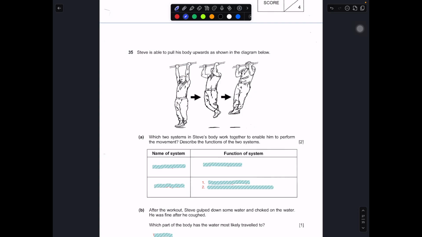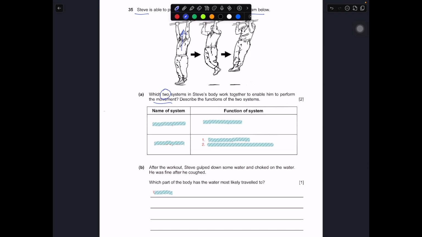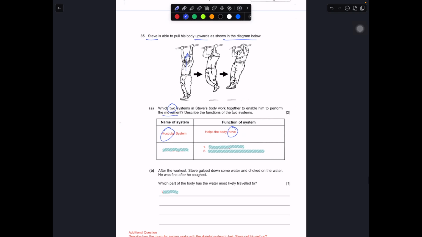Question 35 is really about body systems. Steve is able to pull his body upwards as shown in the diagram below. Which two systems in Steve's body work together to enable him to perform the movement of pulling himself up? Describe the function of these two systems. The two systems will be, number one, the muscular system, and the function of this is to help your body to move. The second one will be your skeletal system. It gives the body shape, which is the main function. It also protects the important parts of your body. This will help you to be able to answer this question.